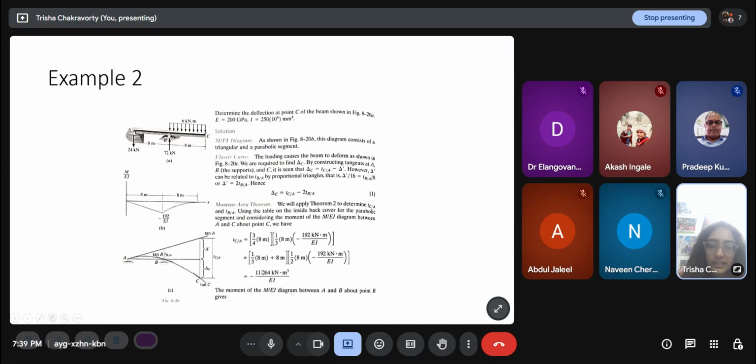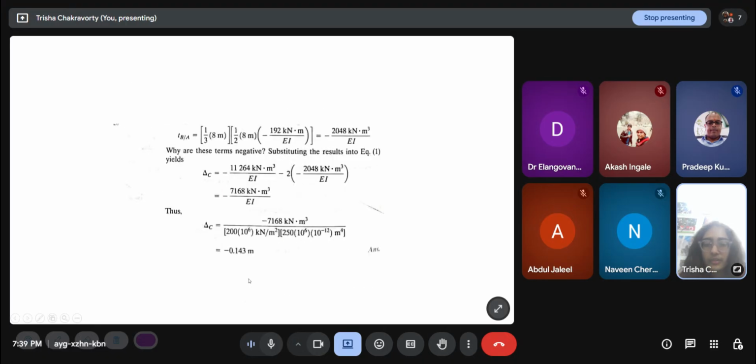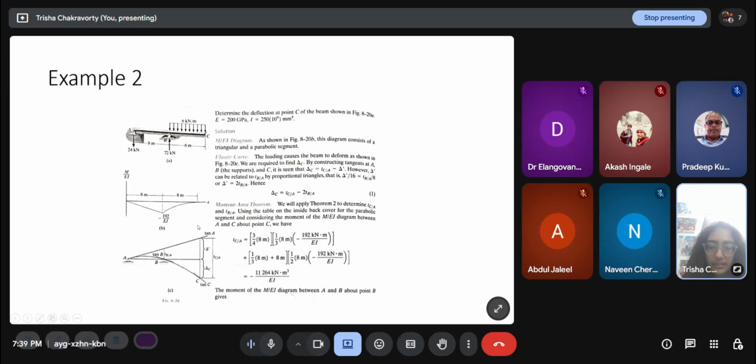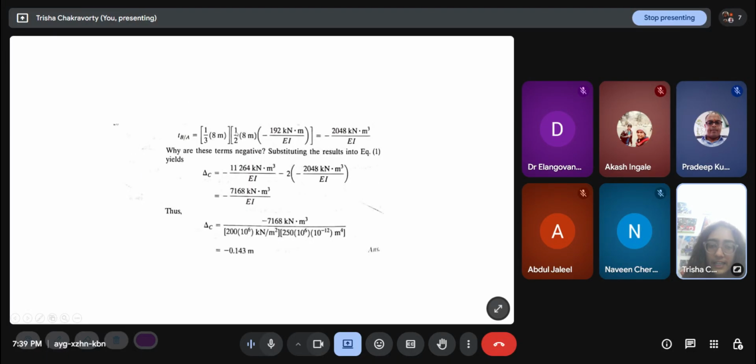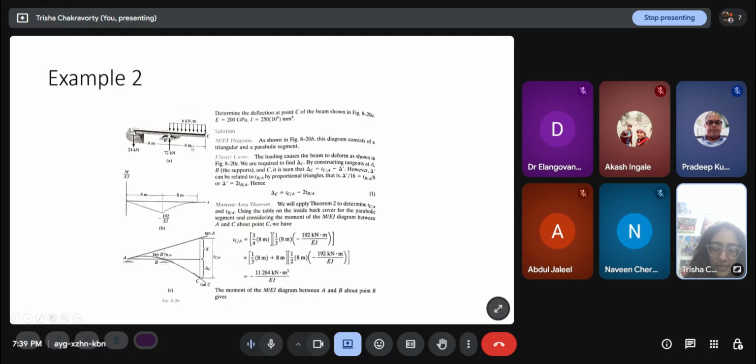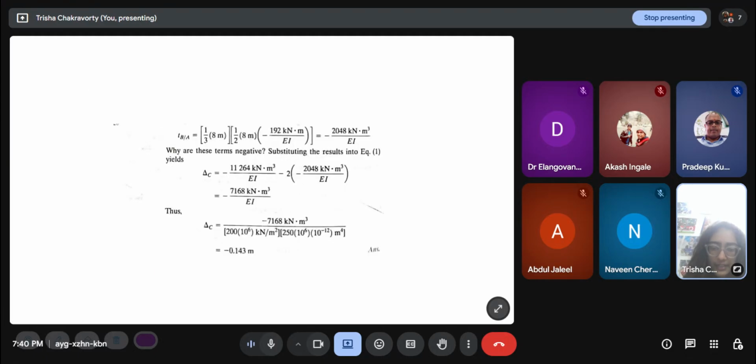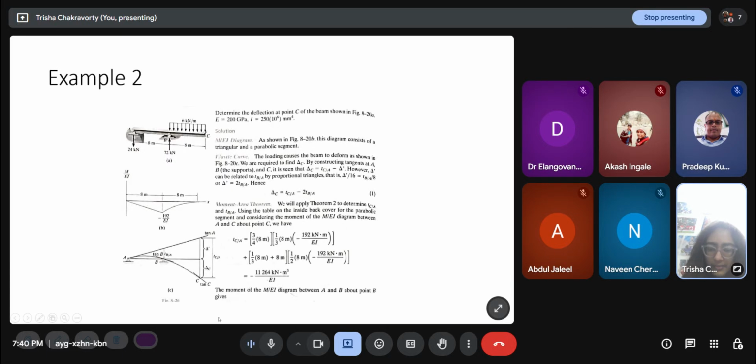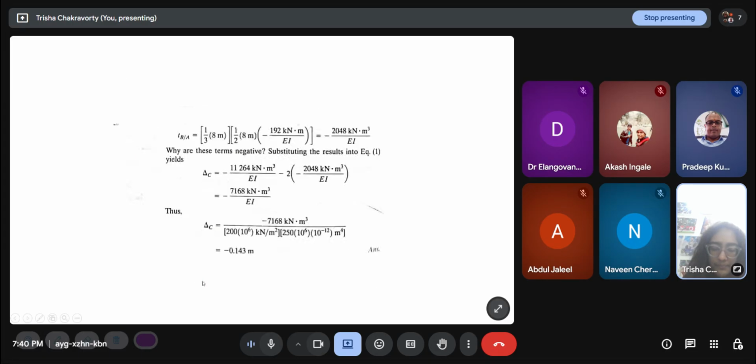So yes, this is our knowledge. This is something you have to know from before. That is what is being done here. You can find out the TCA, and then you can find out the TBA, and these terms are negative. When the terms are negative, you just substitute them algebraically, and you can find out the delta C here, which is negative, which means that it is being deflected downwards.